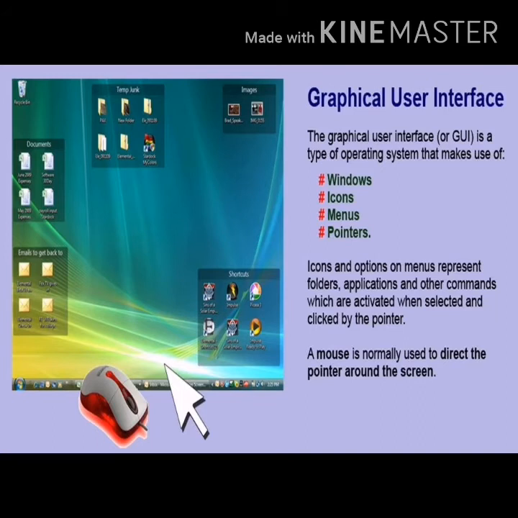GUI operating system. A graphical user interface operating system lets a user issue commands to a computer by interacting with various graphical components called icons on the computer screen. The icons represent files, folders, and programs that can be clicked, moved, and double-clicked to perform various functions. Windows, Mac OS, and Linux are examples of GUI operating systems.